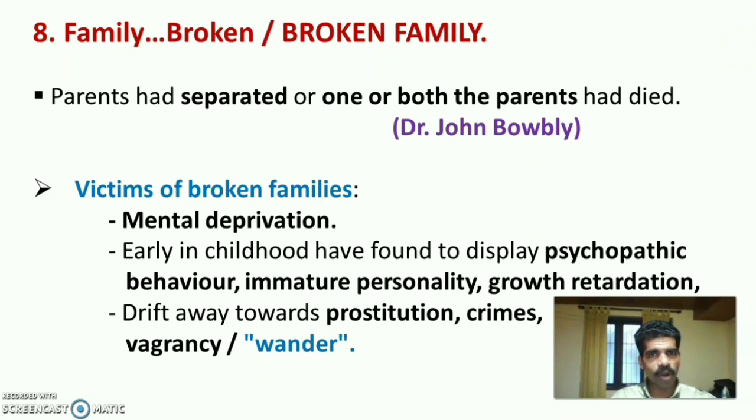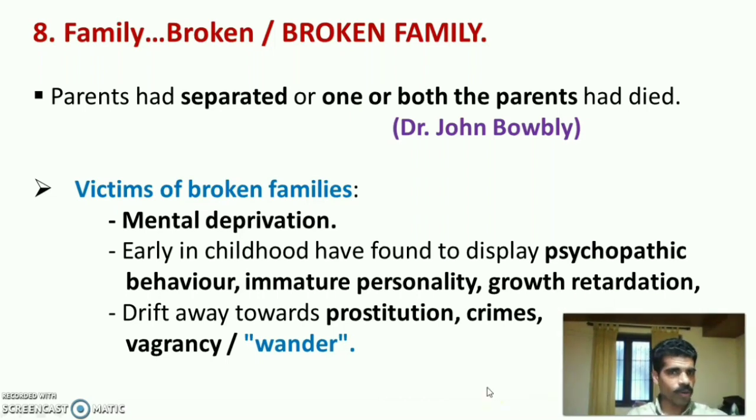The last role is broken family. According to Dr. John Bowlby, parents had separated or one or both parents had died. Such a family is called a broken family. The victim of a broken family may have mental deprivation, and the children, even in early childhood, display psychopathic behavior, immature personality, growth retardation. And in future, they drift away towards prostitution, crimes, vagrancy. Vagrancy means wandering from home, etc. So these are the 8 important roles of family in health and disease.